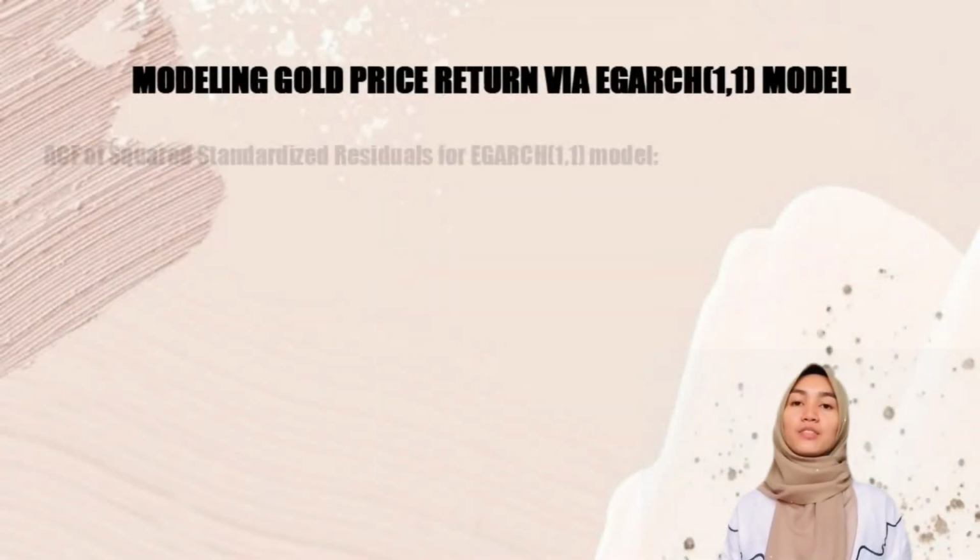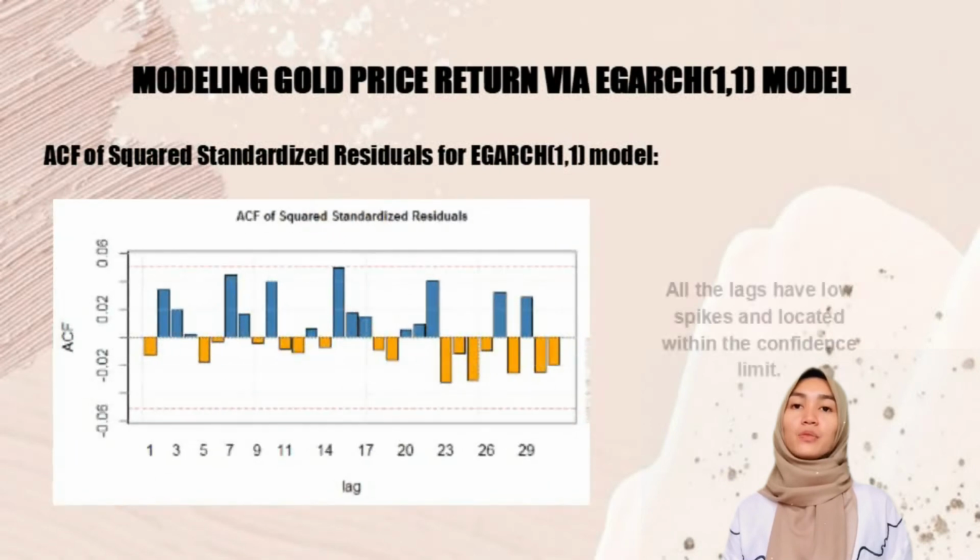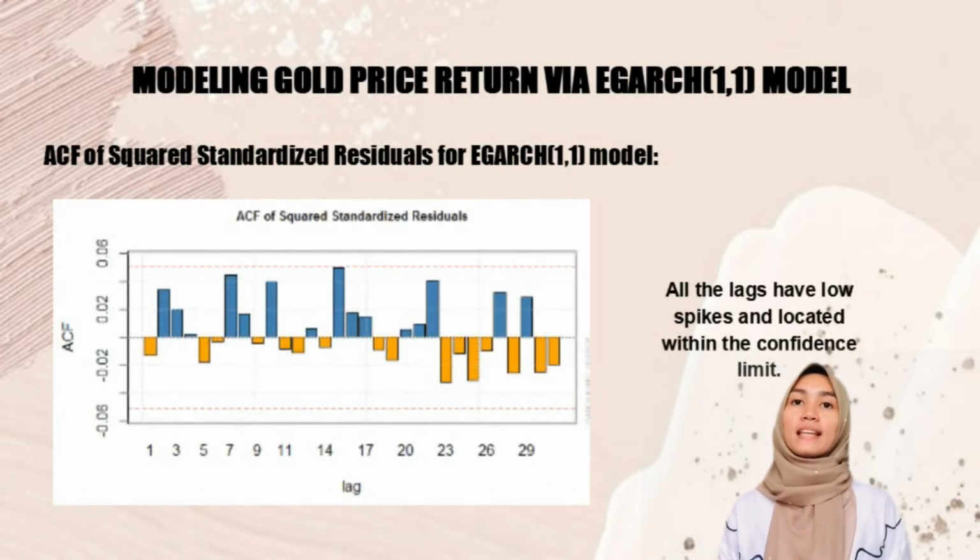Next, the autocorrelation function of square standardized residuals of Izzah model. So based on the correlogram, we can see that all the lags have low spikes and are located within the confidence limit. It means that it was stationary and well fitted for the data series.